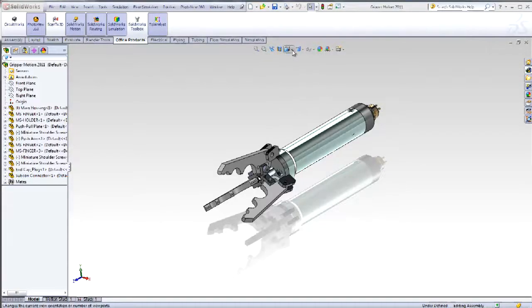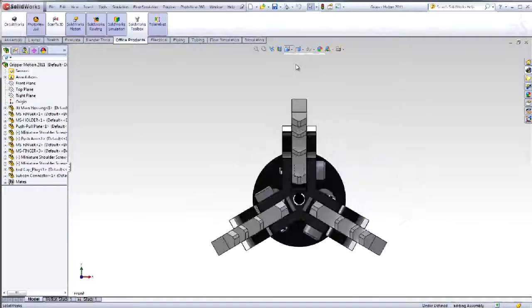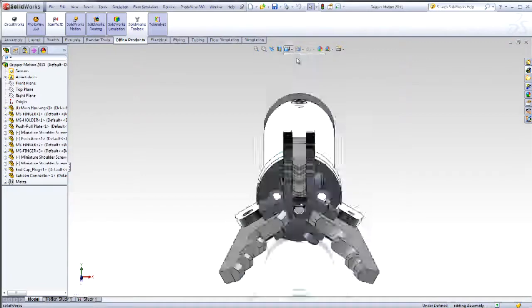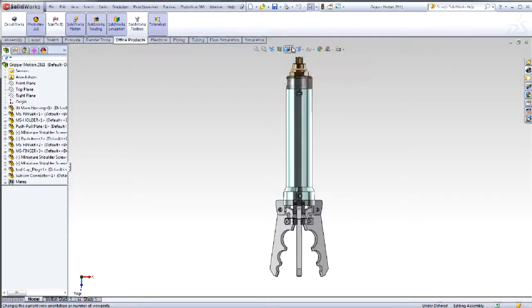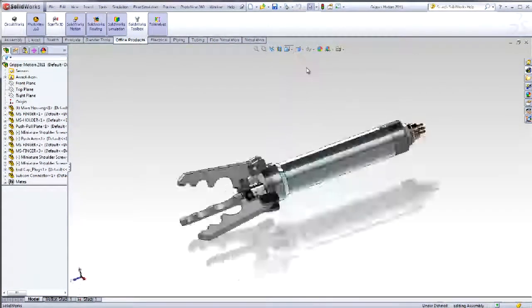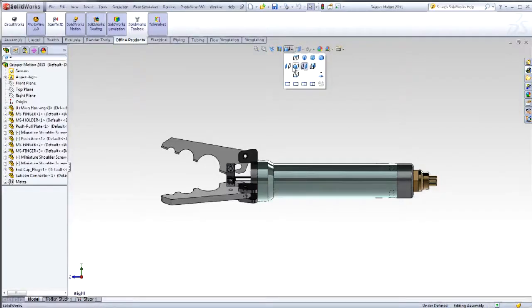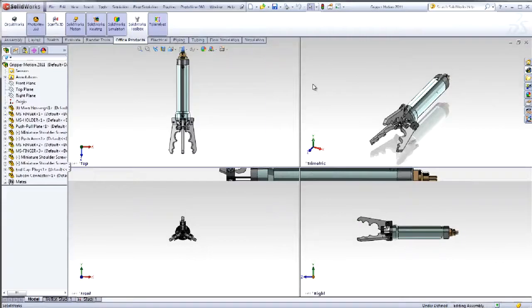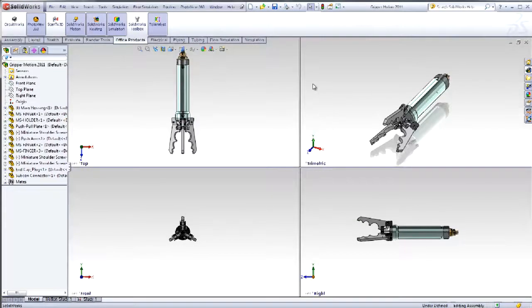With any model in SolidWorks, you can use the View Orientation menu to look at a model from the front, from the top, from the right, or you can look at the relationship in 4 views: top, front, right, and a trimetric. Usually in SolidWorks, we work with one view, using the mouse to rotate, pan, and zoom.